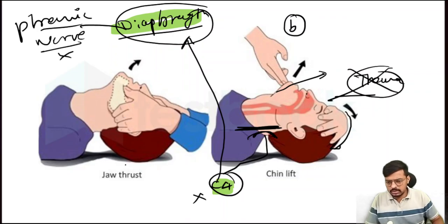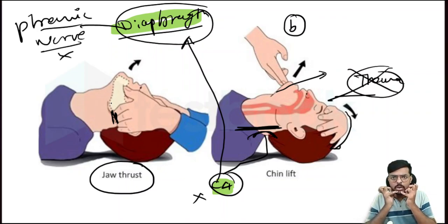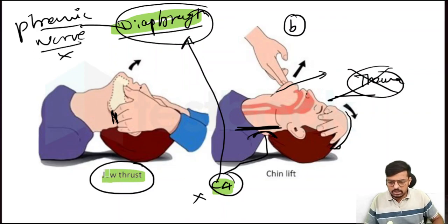Okay, look at this one. This is called the jaw thrust method. We have to stand at the head end of the patient and lift the jaw. We hold here, lift the jaw, then slightly push the jaw down like this. So it will open easily. That is what we call the jaw thrust maneuver. It is preferred in trauma patients.